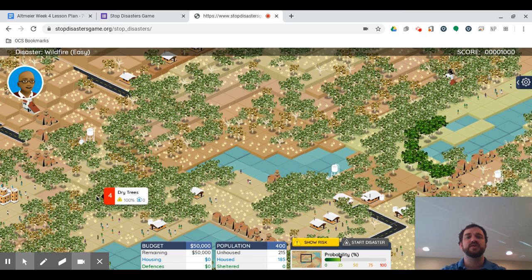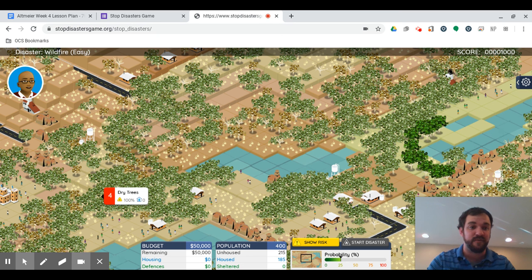All right, so that's today's lesson. Have fun. You can do this for multiple different areas, because different areas are going to have different natural disasters that come their way. Remember, this was Central Australia. You could have done something in the Mediterranean, South America, Asia, North America. There are different areas that you could build cities in. So do this as many times as you want. Do it at least once.